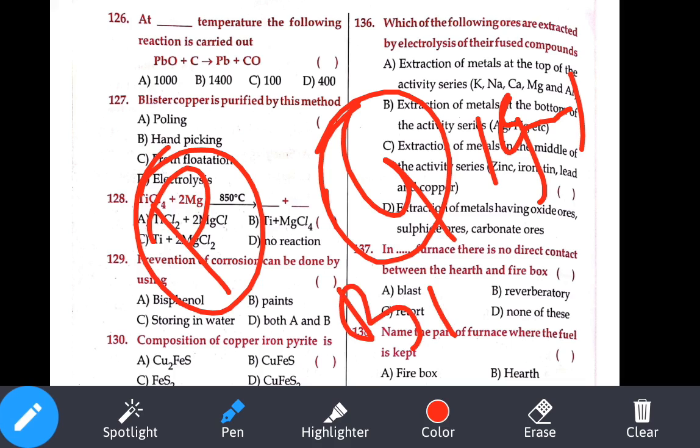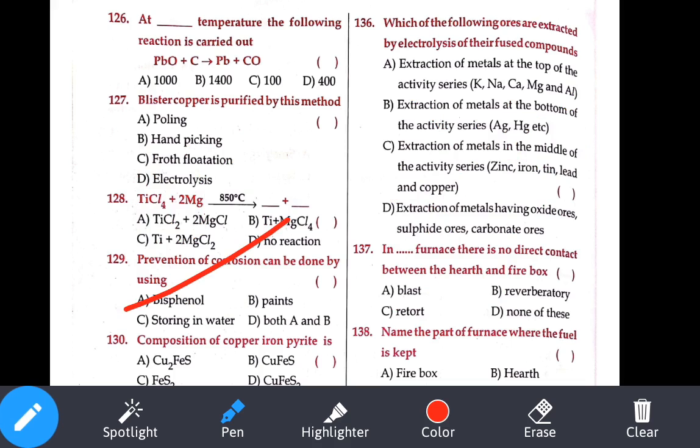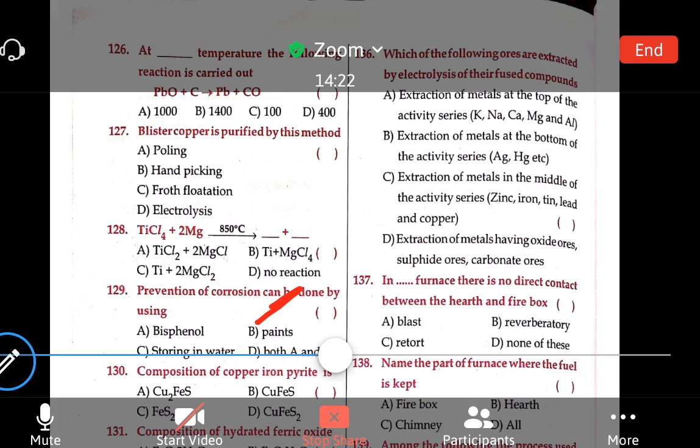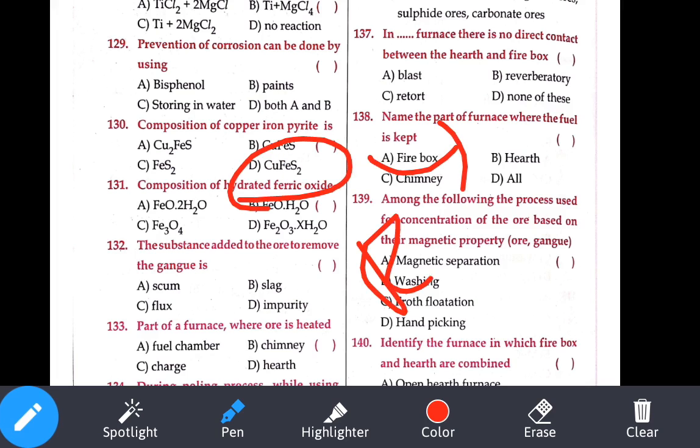Now composition, let me drag it upwards. Composition of copper iron pyrites, CuFeS2. Where is it? Option number D. Composition of hydrated ferric oxide, which is called rust. What is the chemical formula they are asking? Fe2O3.xH2O, where x can be any number of water molecules. That is our option number D.